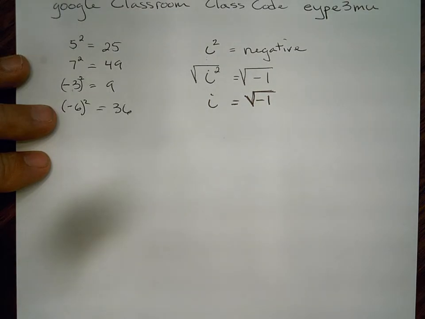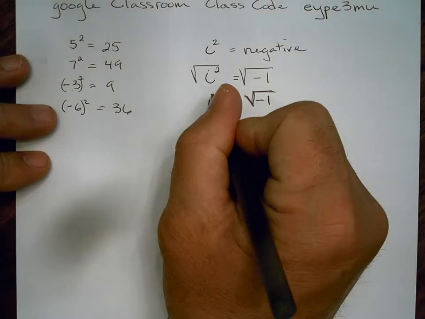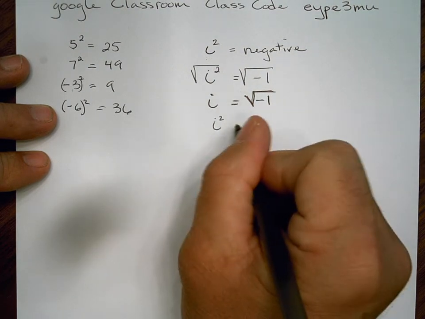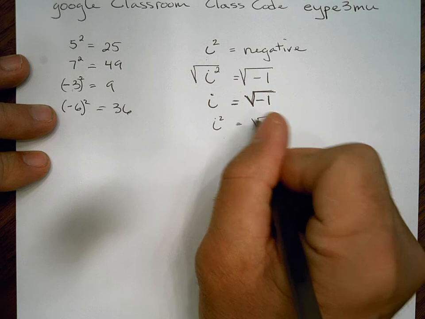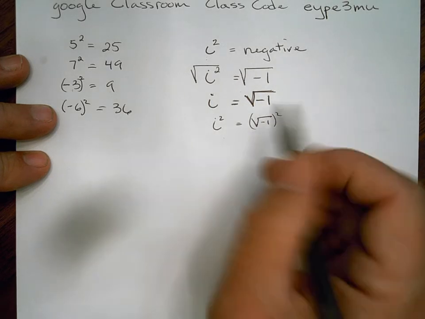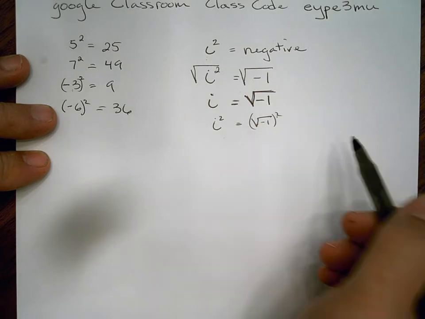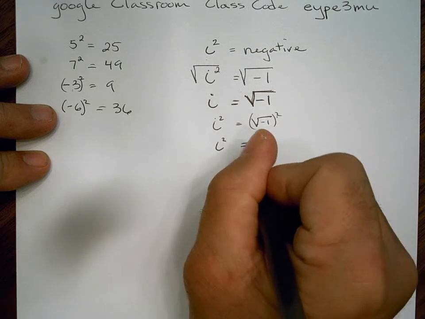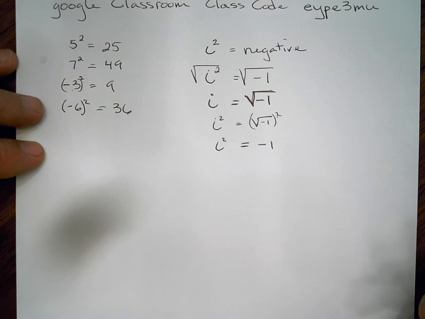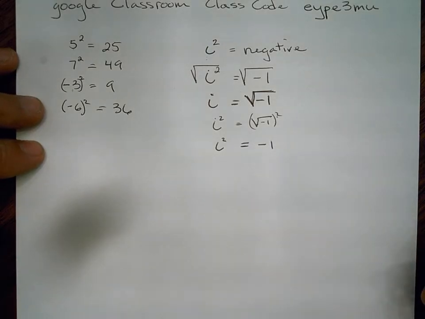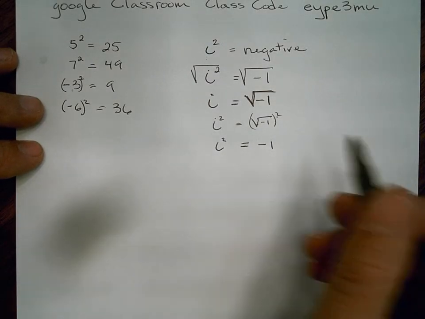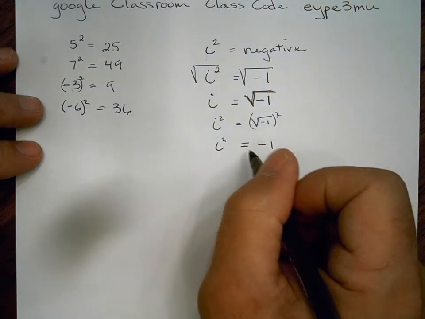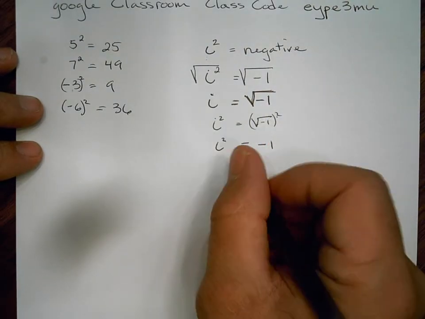Okay? And just like above, the next thing we want to talk about is i squared. Well, i squared is simply the square root of -1 squared, which we know squaring and square rooting cancel each other out, so i squared equals -1. Okay, I know that's kind of different and it's hard to really take in, but we do end up with the square root of a negative number quite a bit. And so what we say is the square root of -1 equals i.